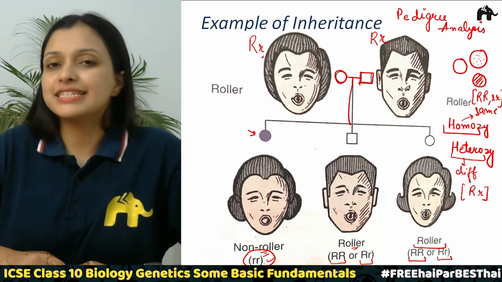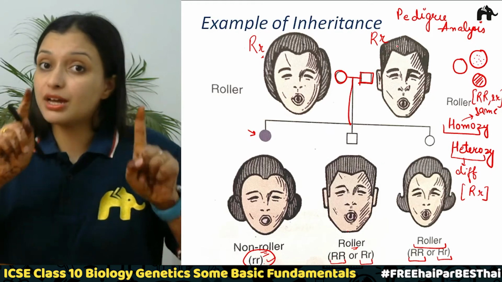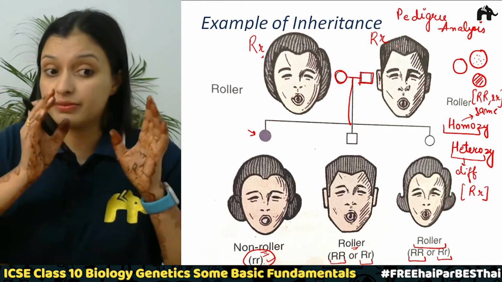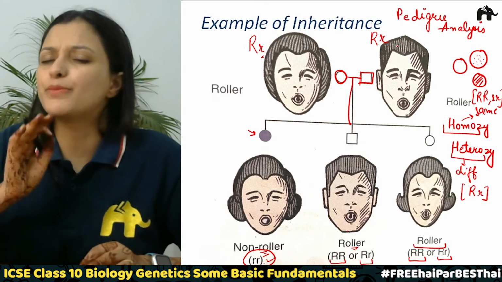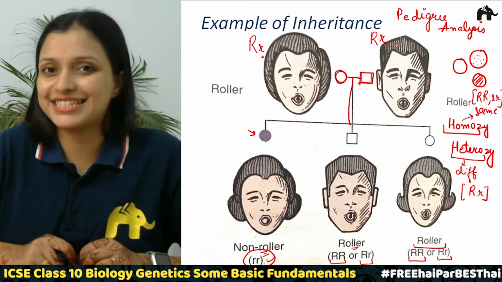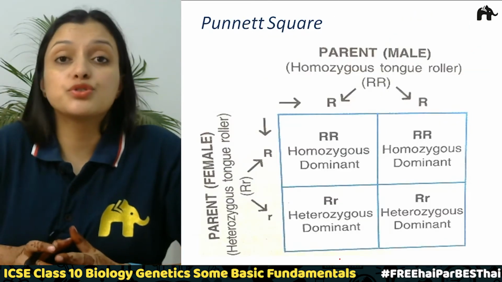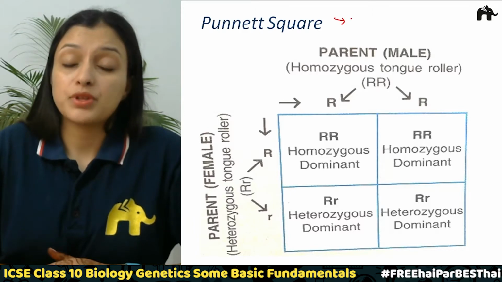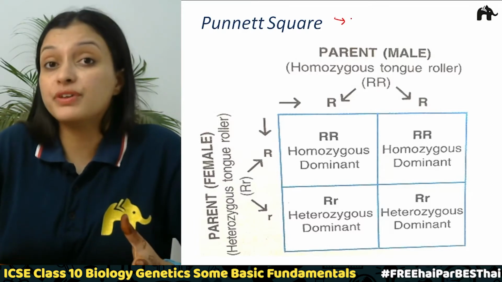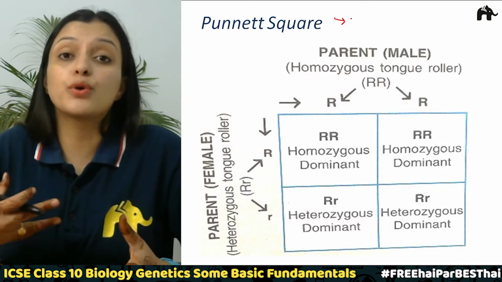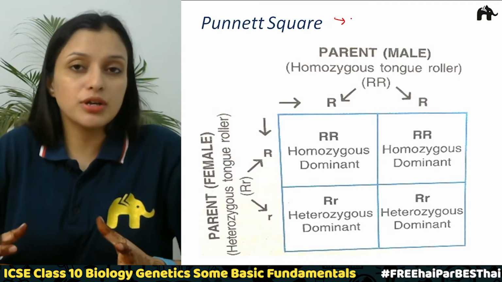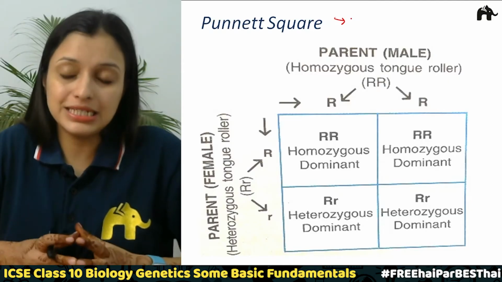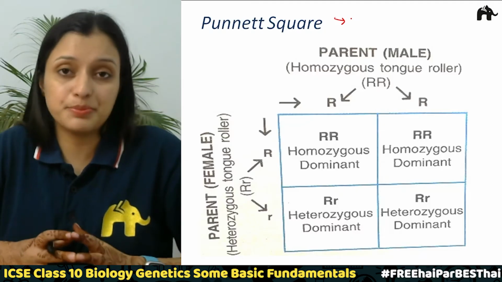Correct? So let's see our next topic, where we are going to draw a Punnett square, where this particular combination will be more clear to you. So now we are going to draw a Punnett square, where we are going to see what a Punnett square is, how we are going to draw it, how we are going to find out the possible pairs of alleles, and what that represents. Correct?